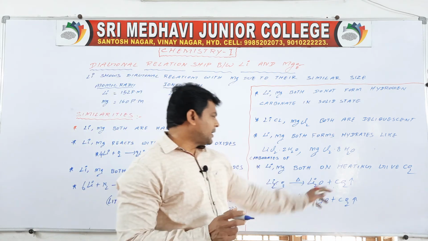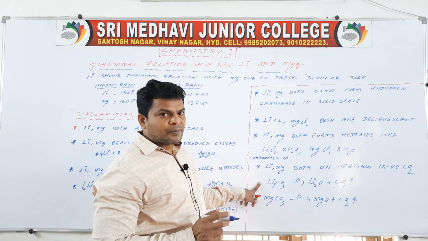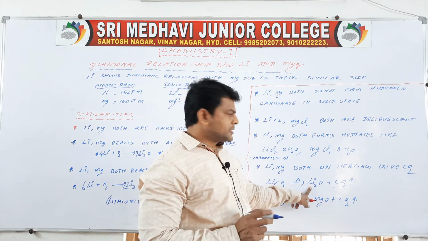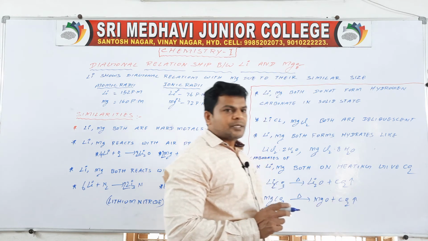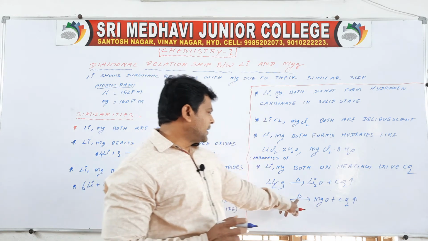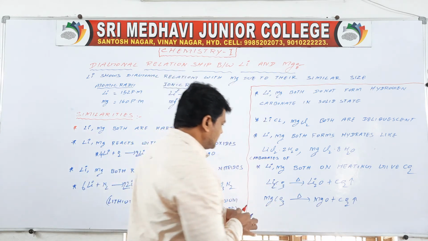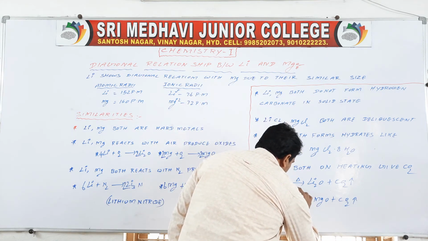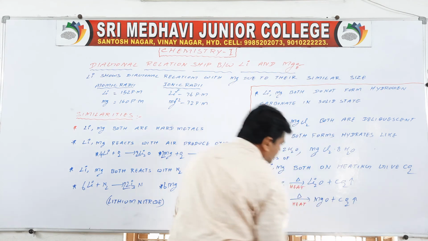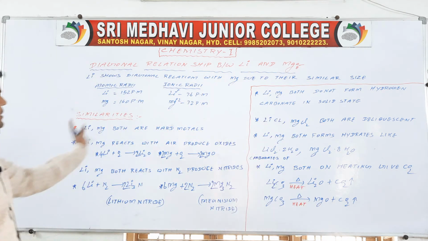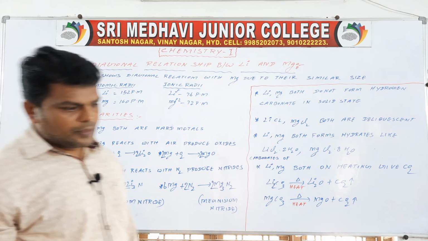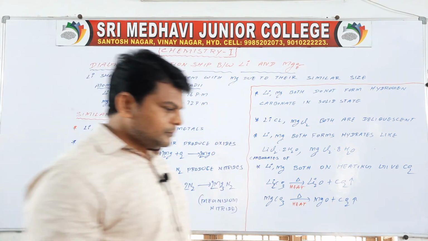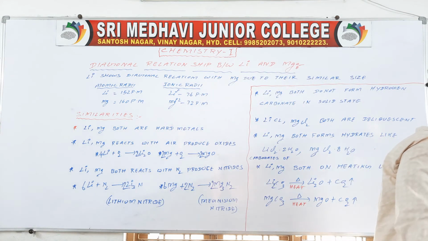Li2CO3 is lithium carbonate, and there is magnesium carbonate; on heating they give the oxides and CO2, carbon dioxide. This symbol indicates heat. This is nothing but the similarities between lithium and magnesium.